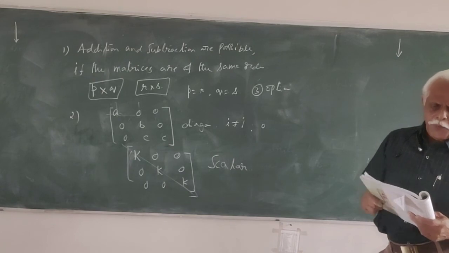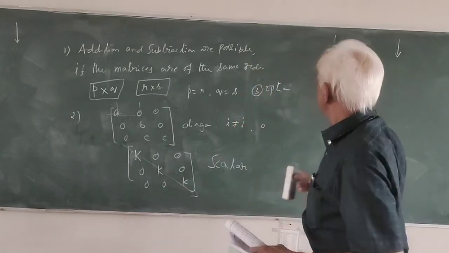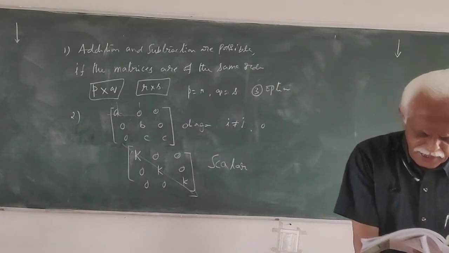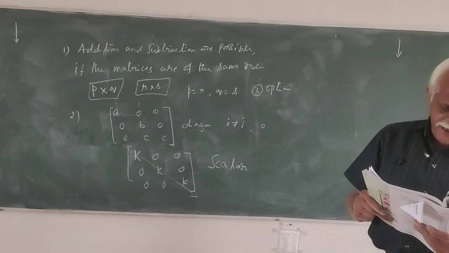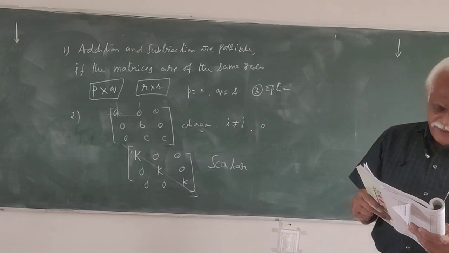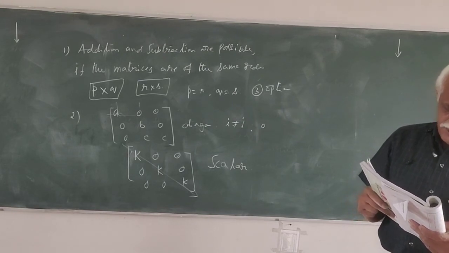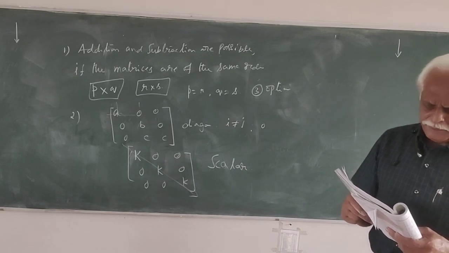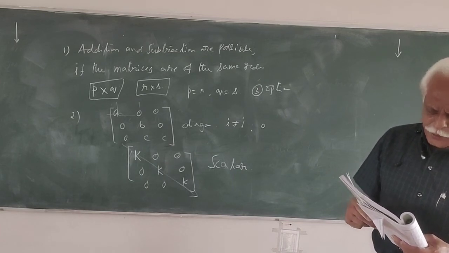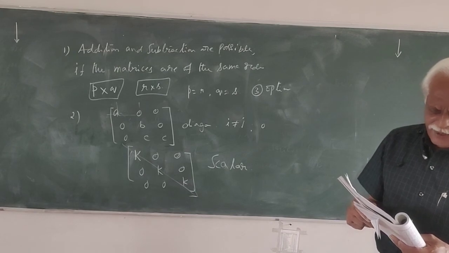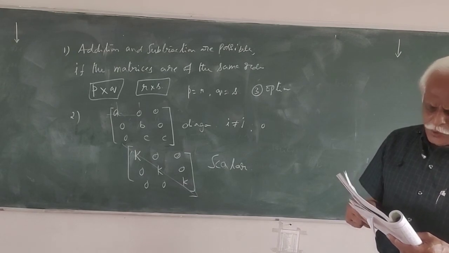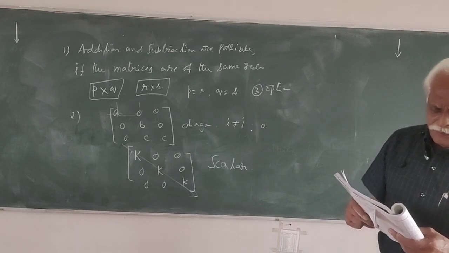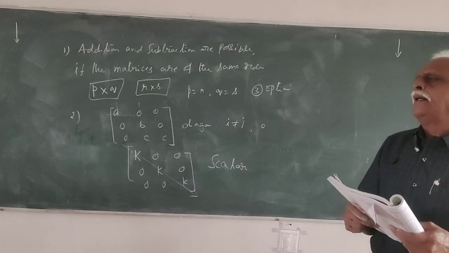Then bit number 4. A and B are two matrices such that A has identical rows and AB is defined, then AB is an identical matrix.